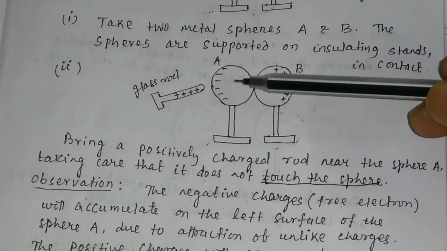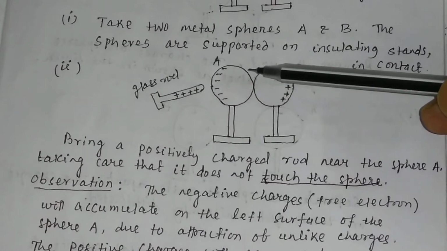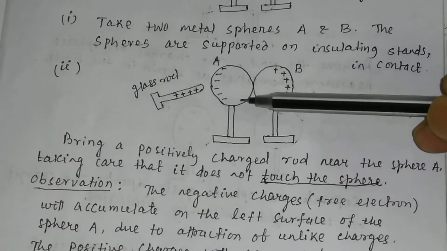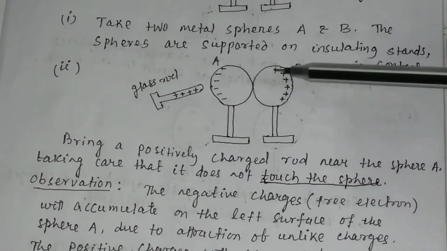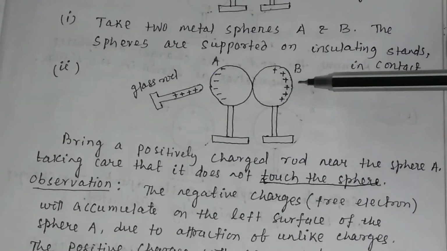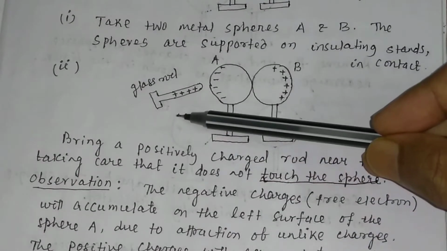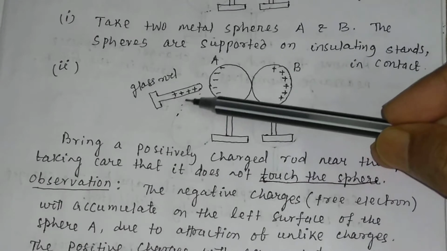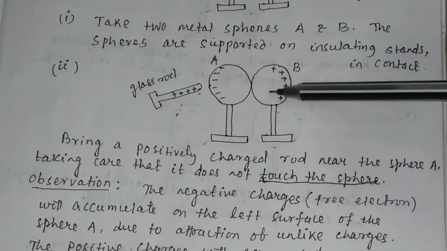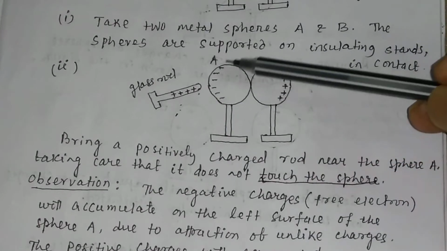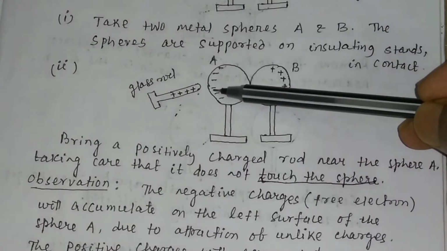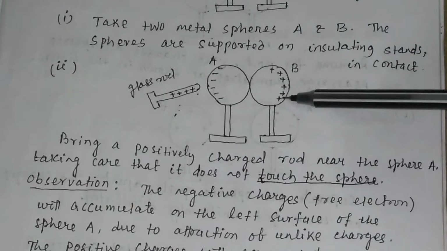Then what will you observe? Previously there is no charge in the spheres. But when you bring this positively charged rod near the spheres, you will get negative charge here and positive charge here.